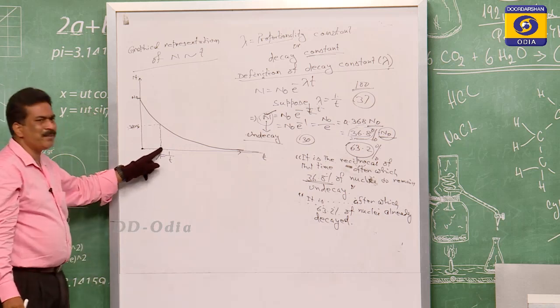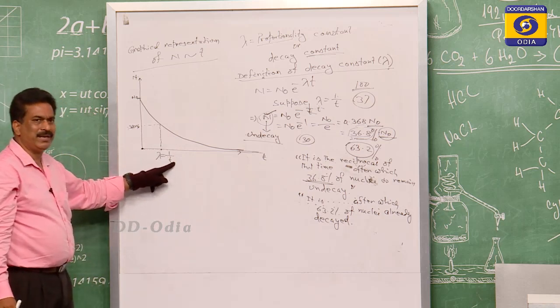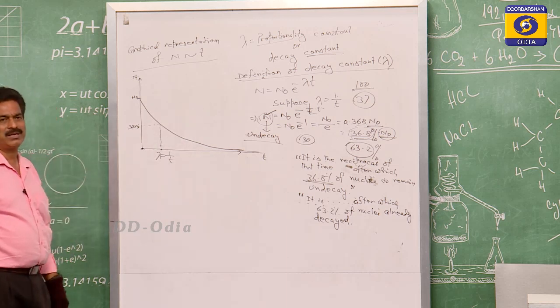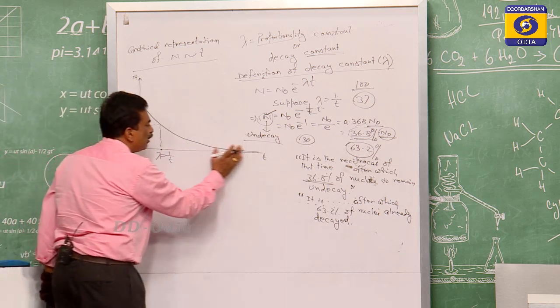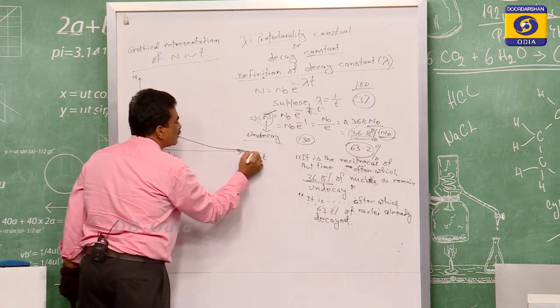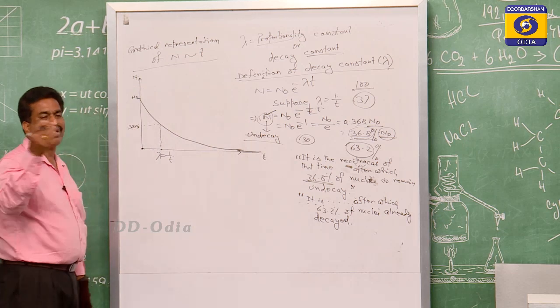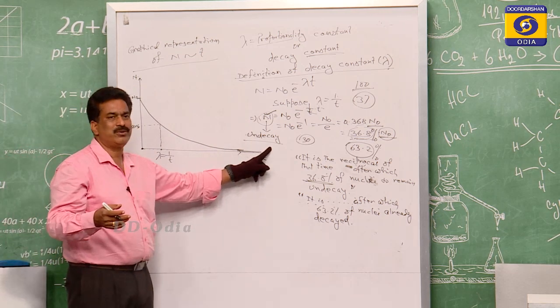For that time t, the reciprocal will be its decay constant, and the decay will continue up to infinity, when it will be 0.